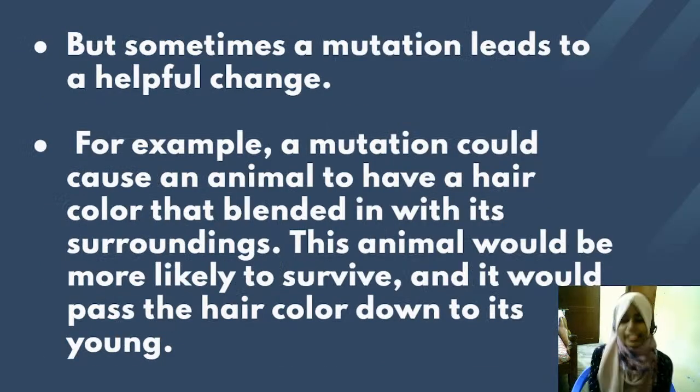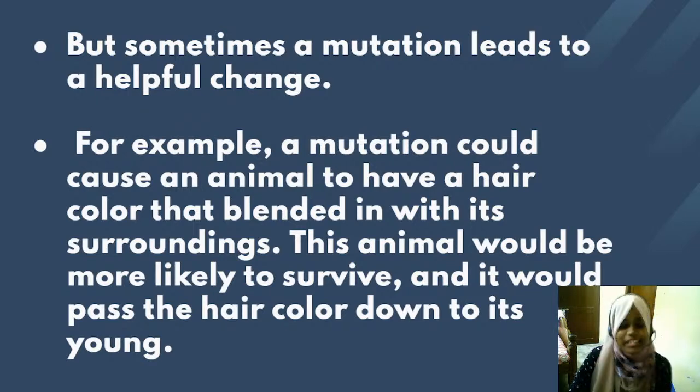This mutation can also be helpful sometimes. It is not always bad. For example, a mutation can cause an animal to have a hair color that blends with its surroundings. That is, if it helps the animal to survive properly, to do its best, so that it can hide from its predators.